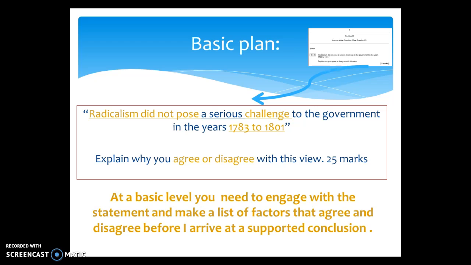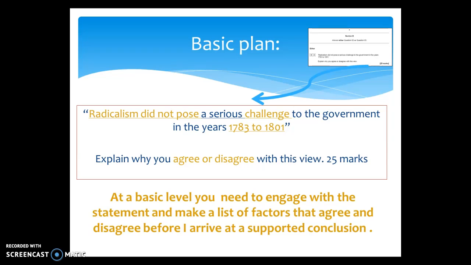The question is also giving you a time period between 1783 and 1801. Bringing in information after or before this time period can be used for points, for context, but will not be awarded main marks as such. So make sure that you stay within the parameters of the question.